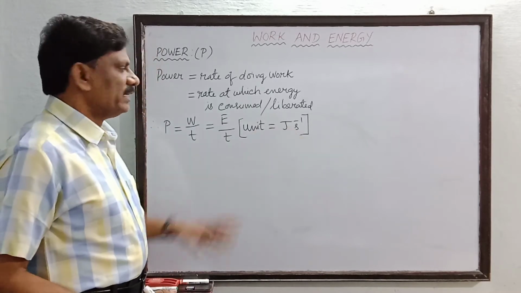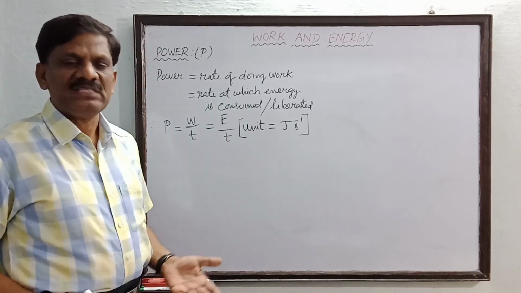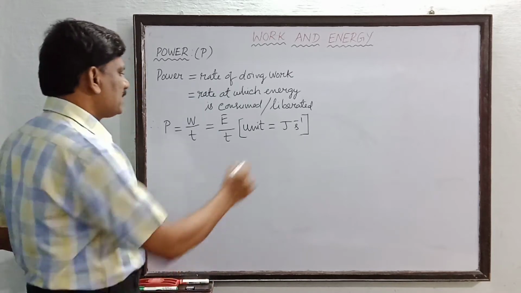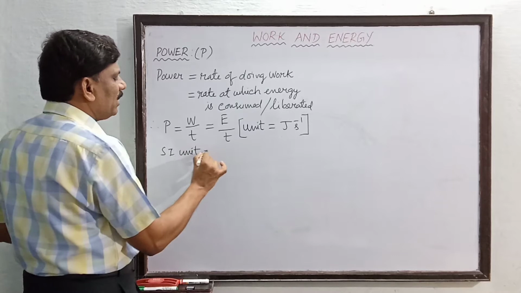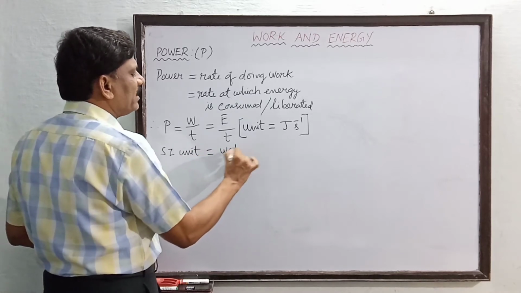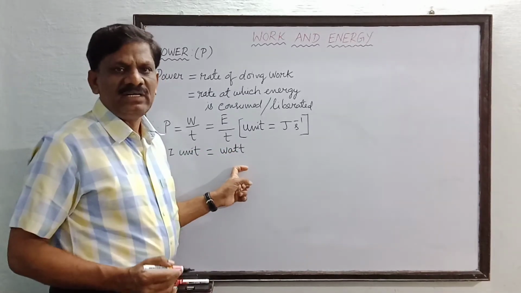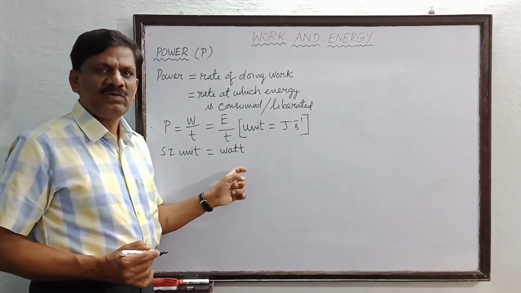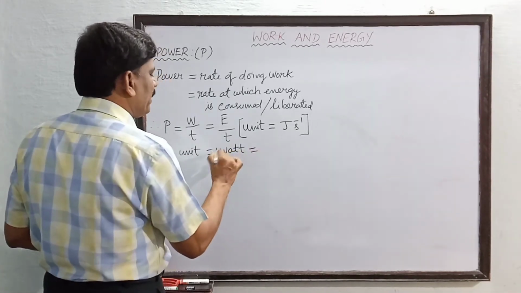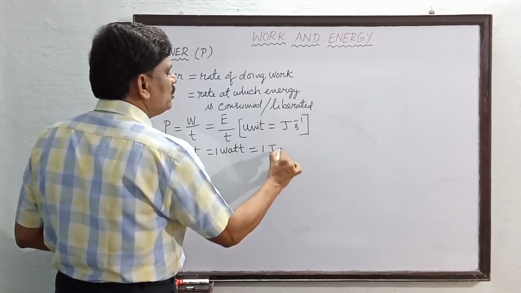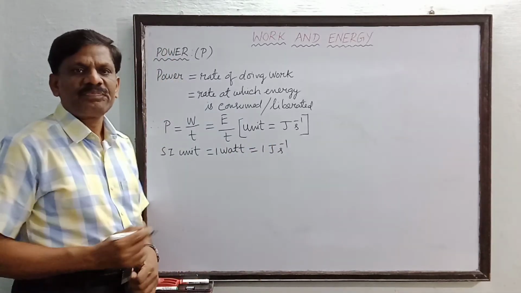And it has another unit which is called watt. So the SI unit is called watt. This is in honor of James Watt. So 1 watt is equal to 1 joule per second.